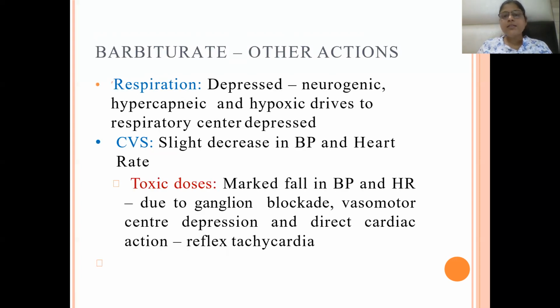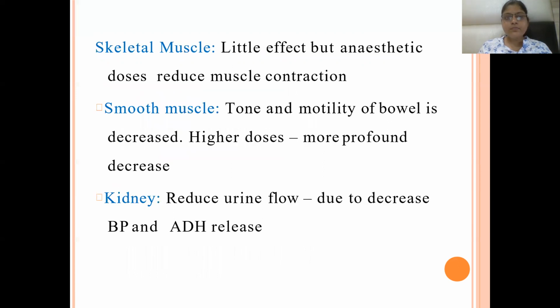The respiratory system will be depressed because of neurogenic depression, with the respiratory center driven by more carbon dioxide and less oxygen. And in the CVS, the BP gets reduced and heart rate gets reduced. Rapid fall in BP and heart rate occurs due to ganglionic blockade, vasomotor center depression, and direct cardiac action. Reflex tachycardia can occur due to vasomotor center depression and ganglionic blockade.